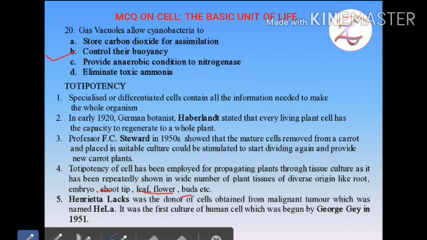Similarly, Henrietta Lacks was the donor of the cells obtained from a malignant tumor. This is another piece of information: the cells were named HeLa from the donor's name, and it was the first culture of human cells. Human cell culture was begun by George Gey in 1951.